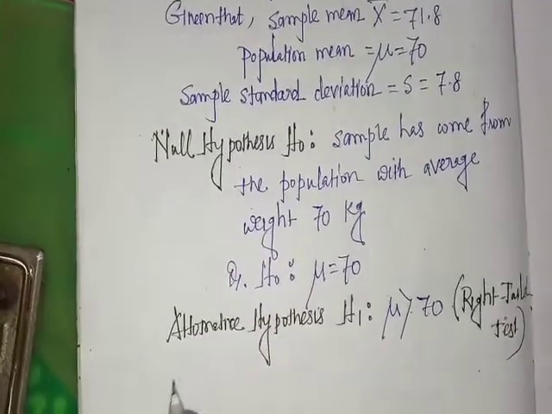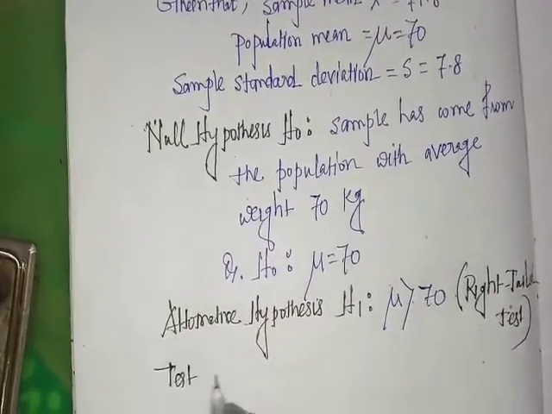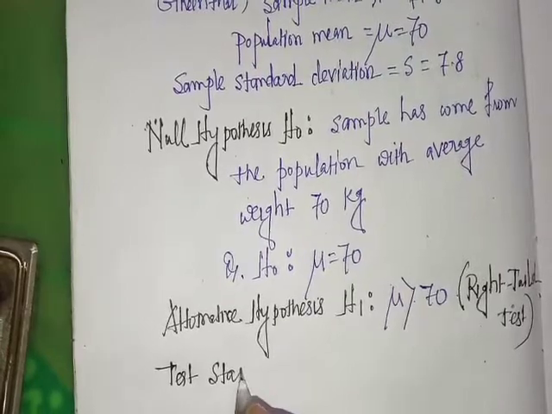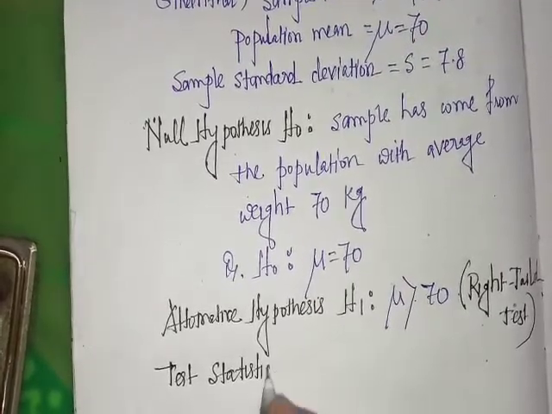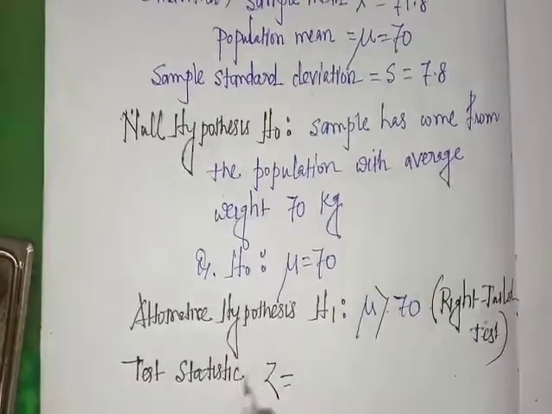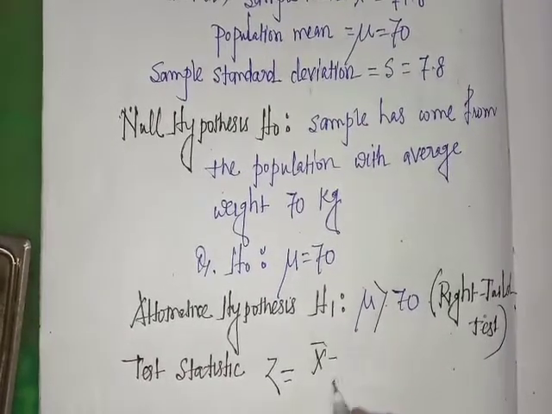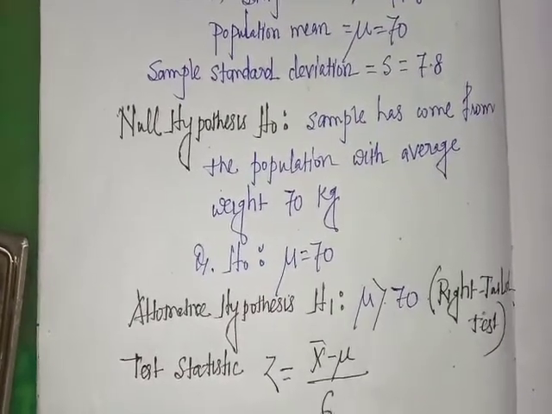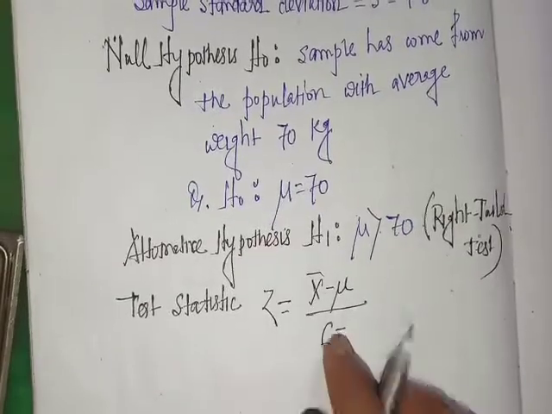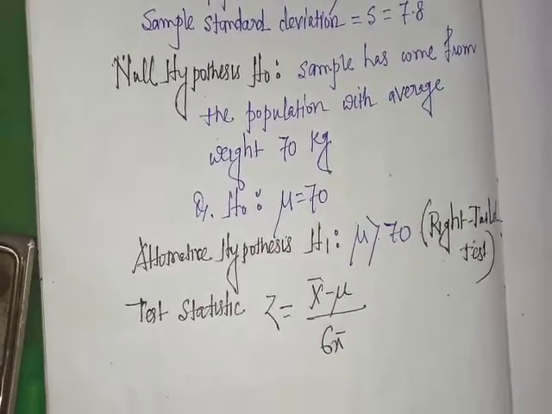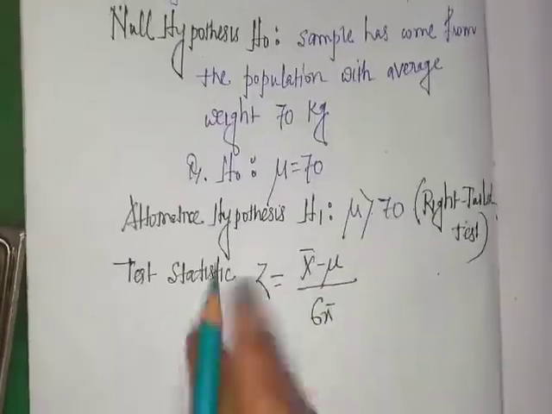So test statistic: Z equal to x bar minus mu by sigma x bar, where sigma x bar is the standard error of mean.